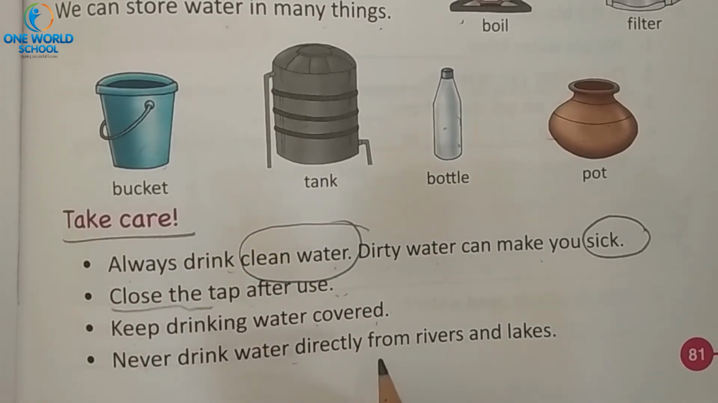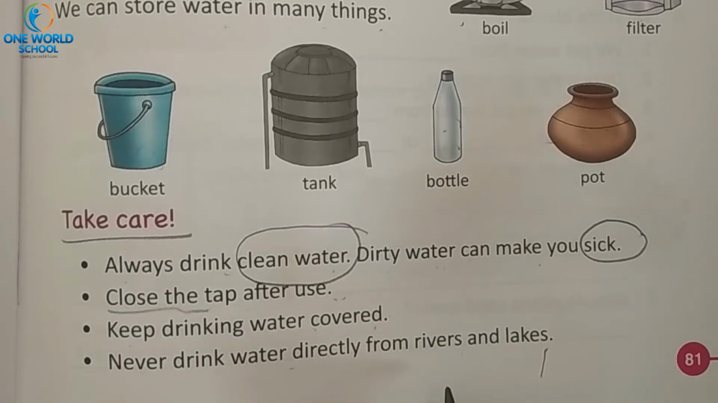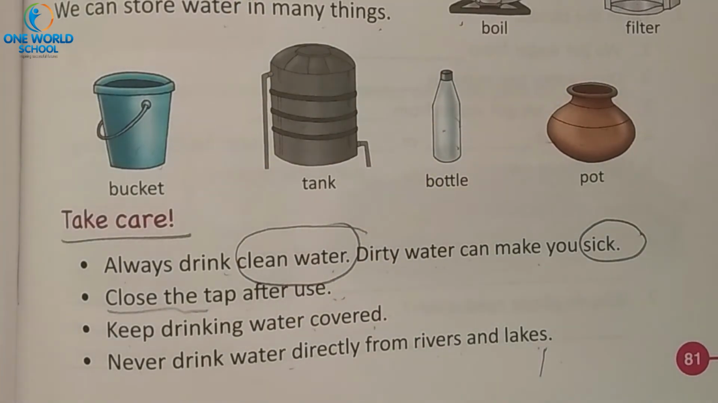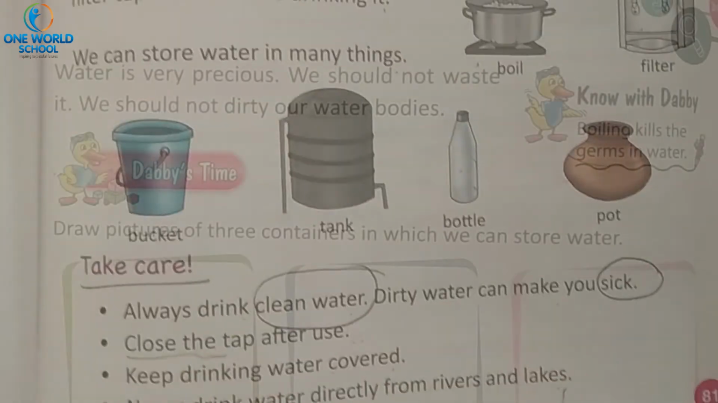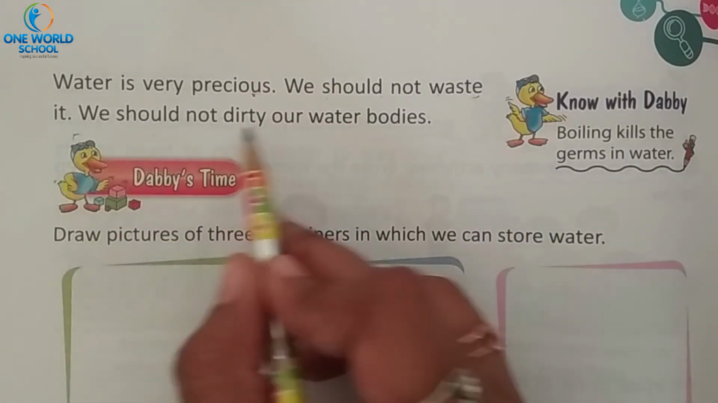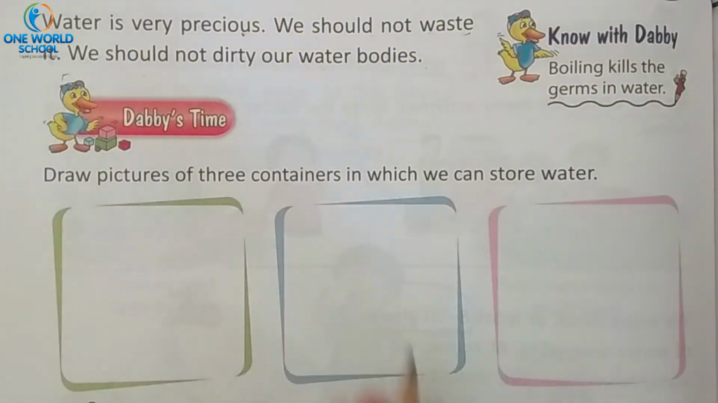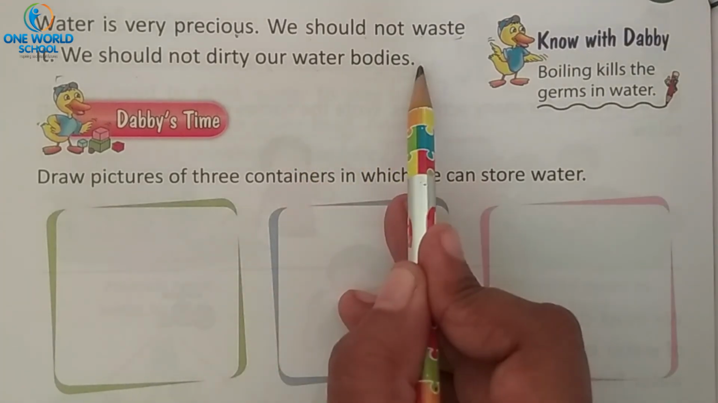Never drink water directly from river and lake. What have they told us? We should never drink water directly from river and lake. What should we do? First of all, we should boil the water or filter the water. Understood? Water is very precious. We should not waste it. We should not dirty our water bodies. What I have explained to you is that water is a very important thing. It is very precious. Should we waste water? No, we should not waste water. And we should also not dirty our water bodies.